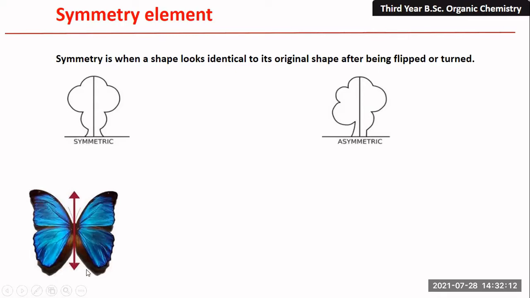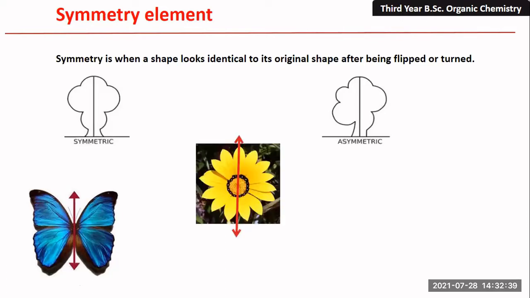Let us understand some examples from nature. This is a butterfly. When you pass this plane through the center of the butterfly, through its head, you can see that this half is exactly equal to this half. So this is symmetry. We are going to flip or turn the shape by passing some element, and due to this element there is equal division. So that is symmetry.